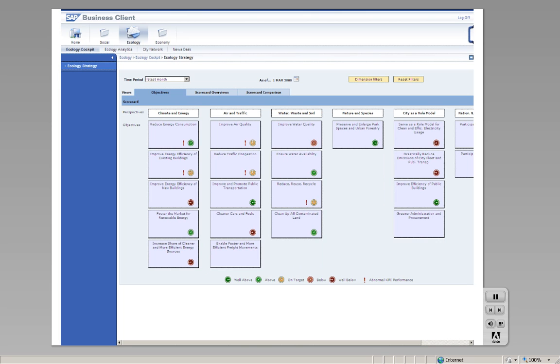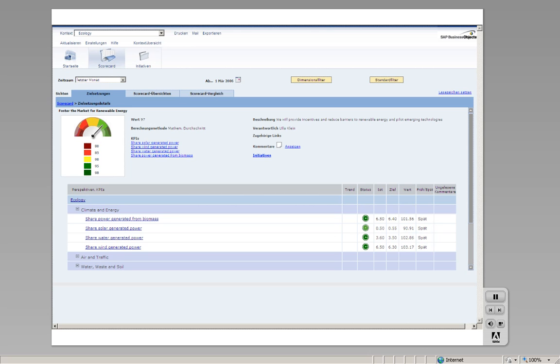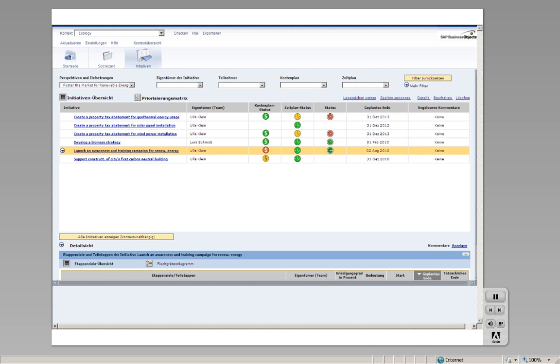Again, ecology-specific matters can be organized in several tangible goals. Let's have a look at one specific goal: foster the market for renewable energy. Here we see that 4 performance indicators are aggregated to determine the total status of this specific objective. At this point, we are bridging the gap between strategy and execution. With a click on the link Initiatives, we see a list of tangible projects that are set up to accomplish this. This is an operational view to manage responsibilities, budgets, and schedules of initiatives.